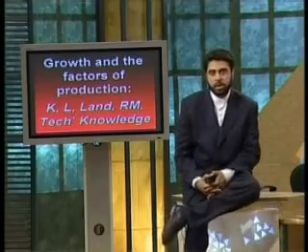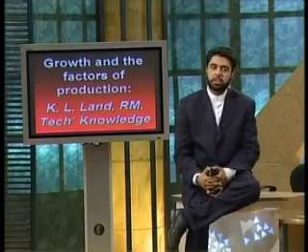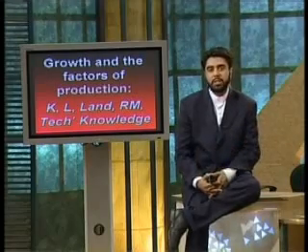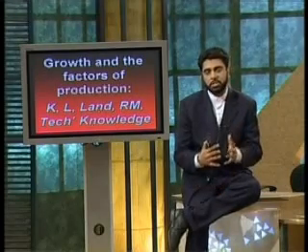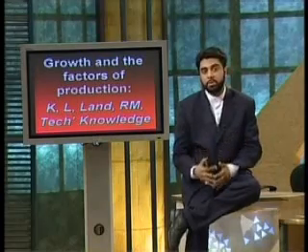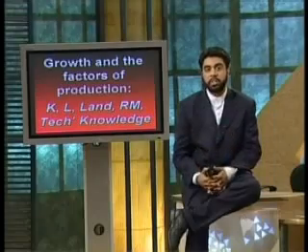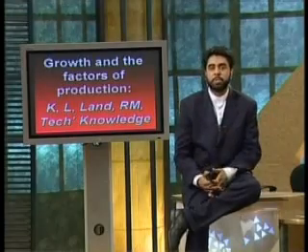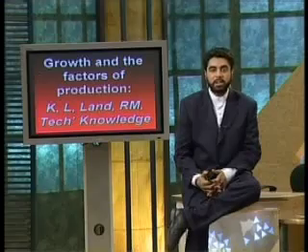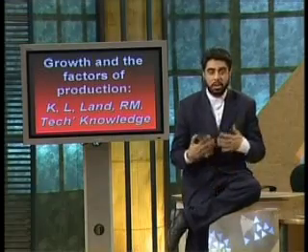The next important factor is labor, L. And as we discussed in our section on unemployment, there is a difference between the population and the labor force. And there is a difference between the labor force and the AJ, that is the people, that part of the labor force willing to accept jobs. But there is another difference, and that is the number of hours that AJ part of the labor force supplies.